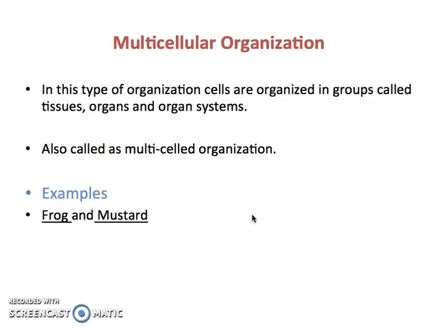The next thing we have is multicellular organization. As the name indicates, it has multiple cells living together to make a complete organism. In this type of organization, cells are organized in groups called tissues, organs, and organ systems. The best well-known example you can take is definitely human beings. But right here, I have taken the example of frog and mustard, which have been mentioned in your textbook.